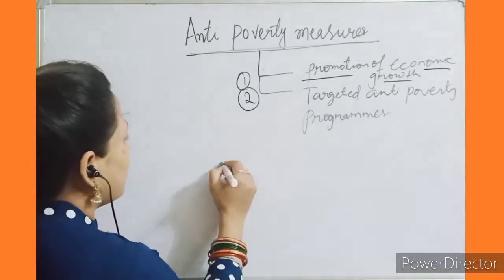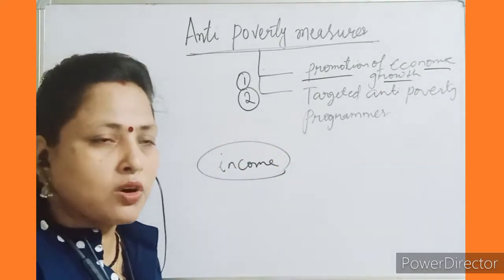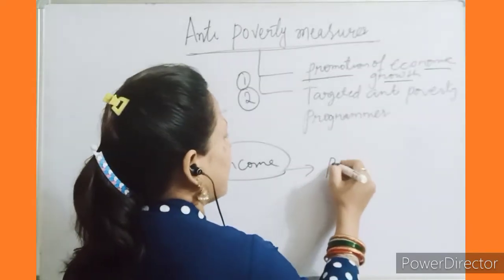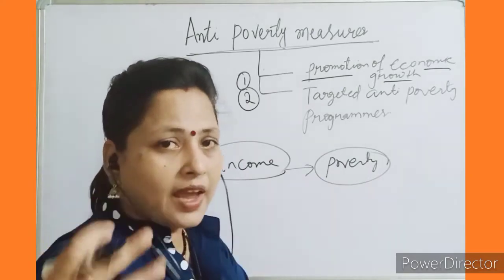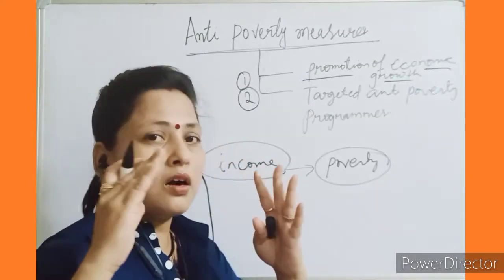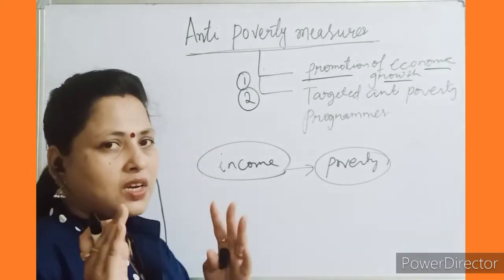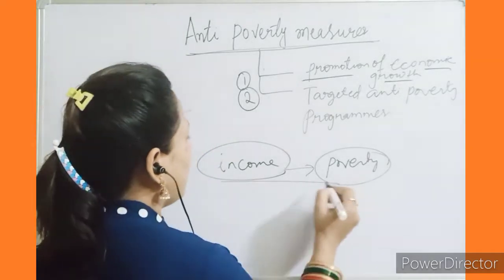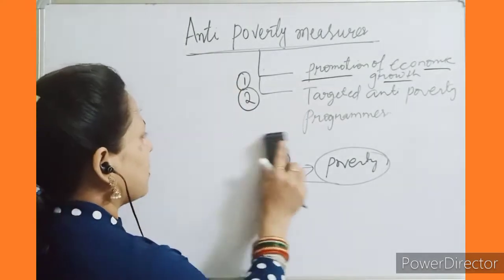First, we need enough income. I already told you about the poverty line. That means the imaginary line, or the limited income that is required for spending on a particular family's expenses, right? So income and poverty have a vice versa relation, which I have already discussed.